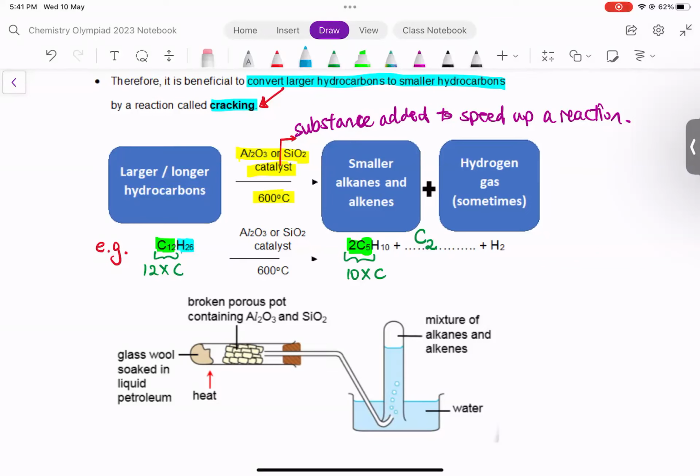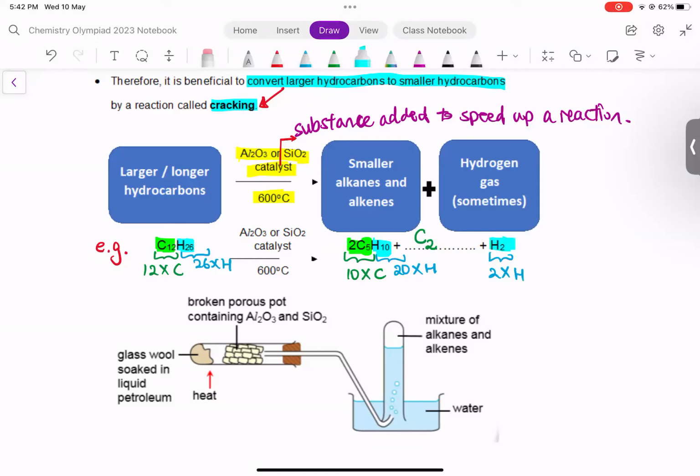Next, we go to hydrogen. There are 26 hydrogens on the left. How many hydrogens are there on the right? Well, over here, we have 20 hydrogens because it's 2 times 10, right? It's 2C5H10, so it's 20. Over here, don't forget your H2. H2 is hydrogen gas, right?